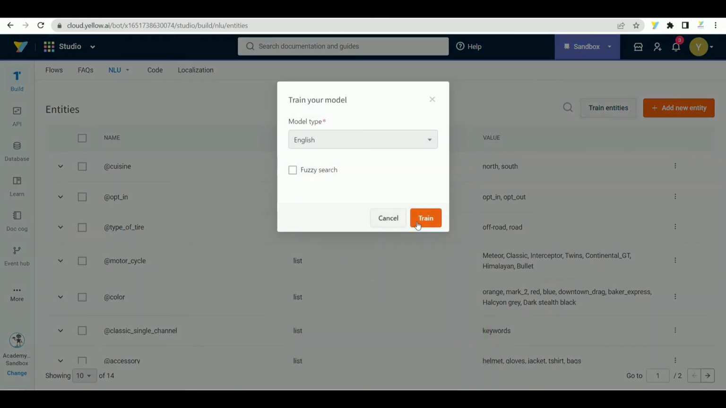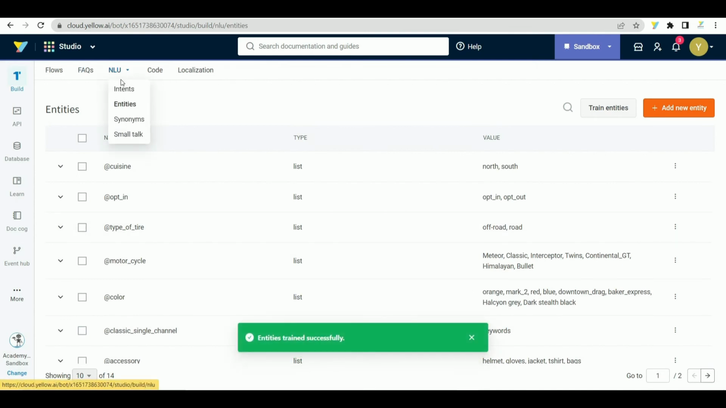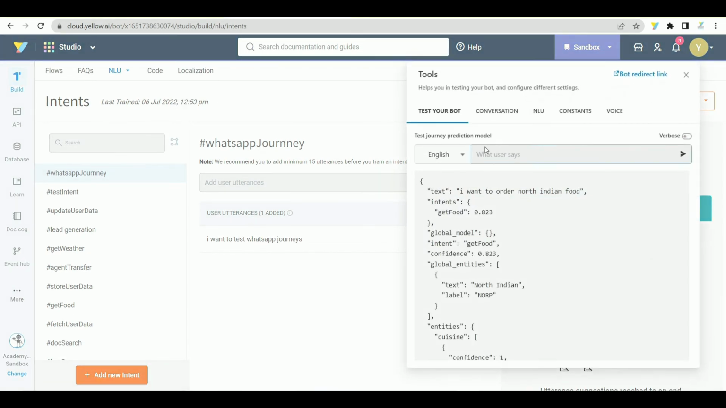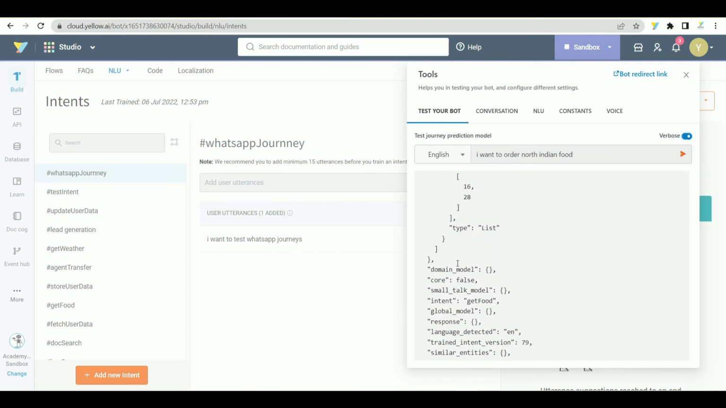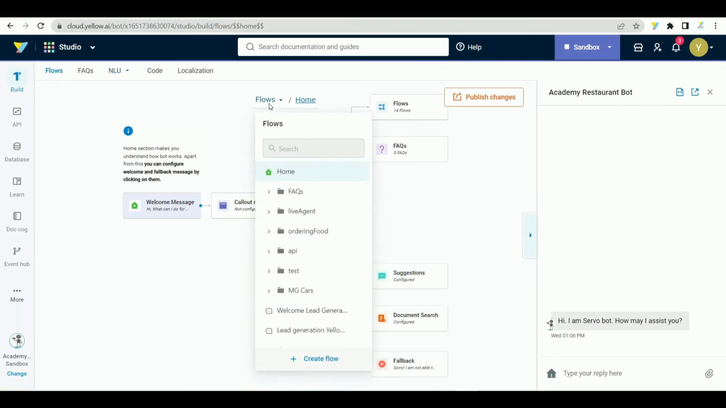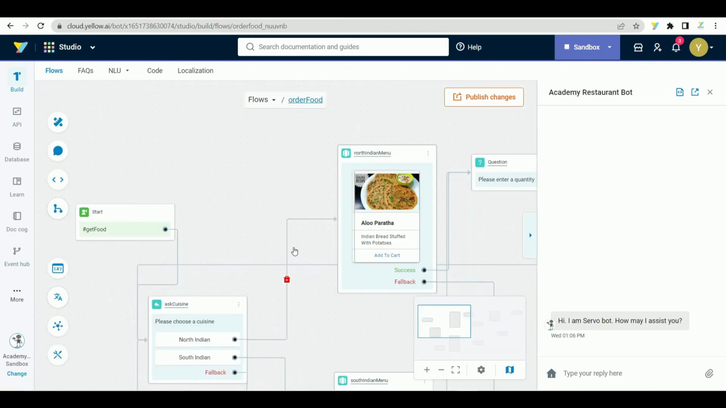Once this entity is added, click on Train Entities button. Retrain the bots on intents as well. After the training is complete, we can test the utterance again in the Tools section. If the utterance contains an entity that the bot is trained on, then the entity is detected. We can now leverage the bot's understanding of this entity to make a configuration in the order food flow to skip the execution of a step if the entity is part of the user utterance.